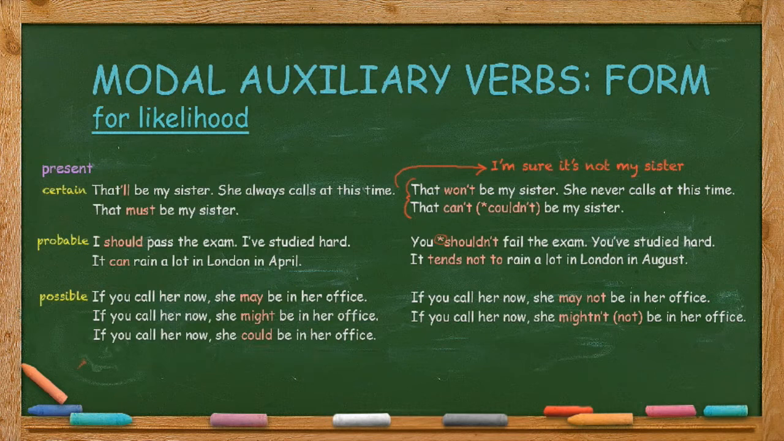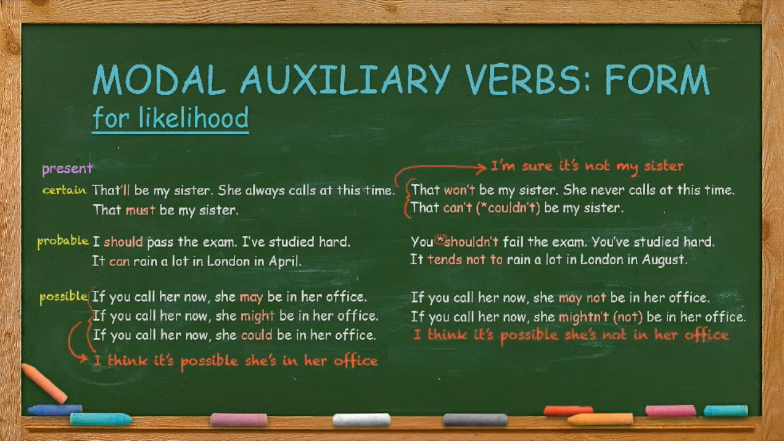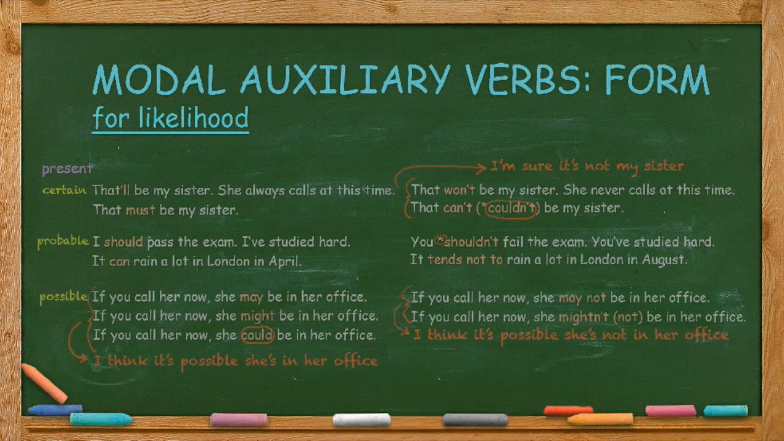Possible. If you call her now, she may, might or could be in her office. Negative. If you call her now, she may not be in her office. If you call her now, she mightn't or she might not be in her office. So the may, might and could examples all mean I think it's possible she's in her office. And the negative forms, I think it's possible she's not in her office. But remember the negative form of could here has a different meaning. It means certainty rather than possibility.